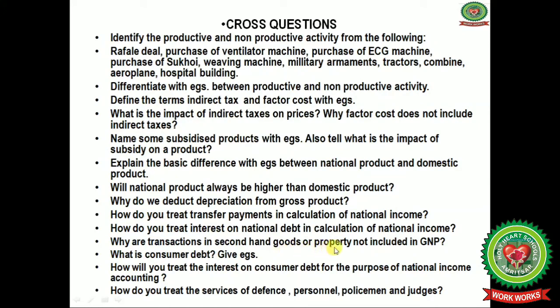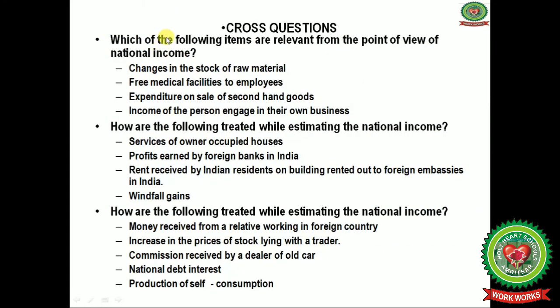Why are transactions in second-hand goods or property not included in GNP? What is consumer debt? Give examples. How will you treat the interest on consumer debt for the purpose of national income accounting? How do you treat the services of defense personnel, policemen and judges?